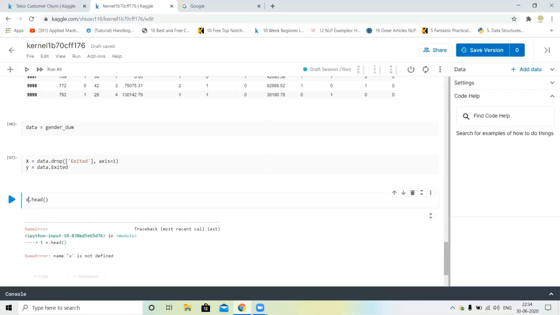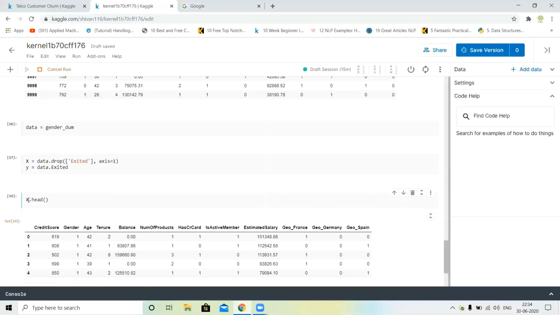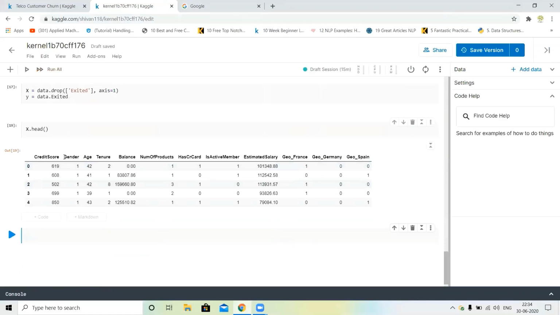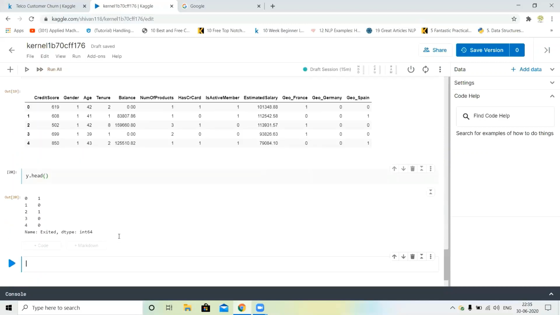Sorry, this is the capital X. This is our independent features, and our dependent feature is this exited column. Okay, so next, what can we do?